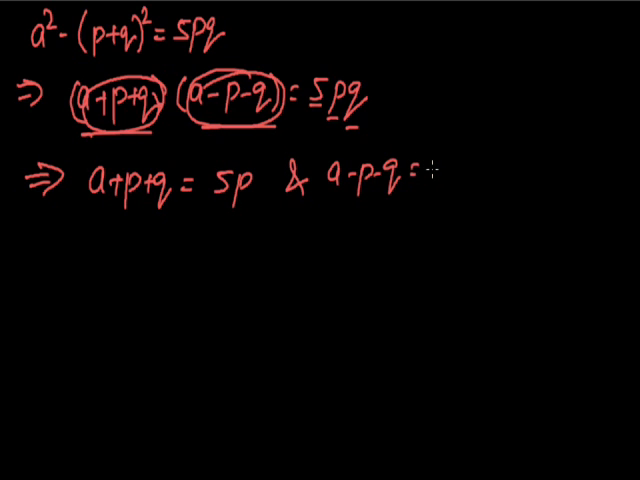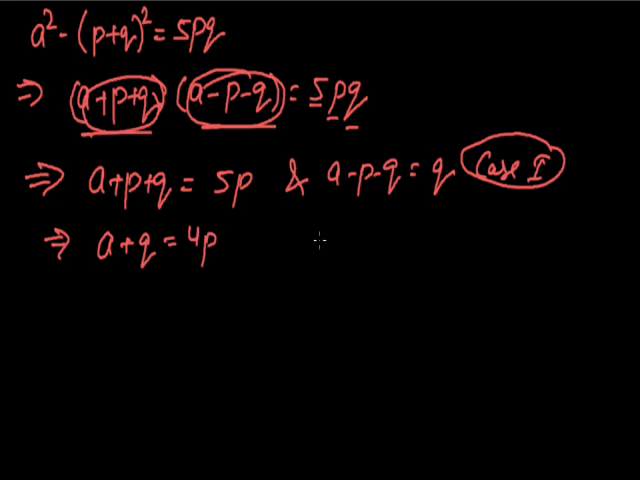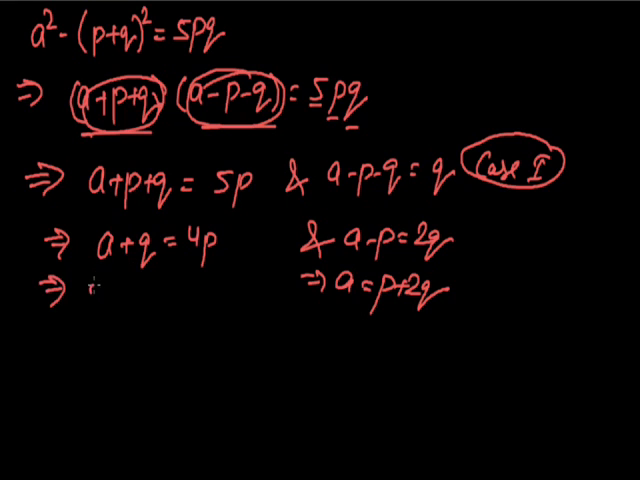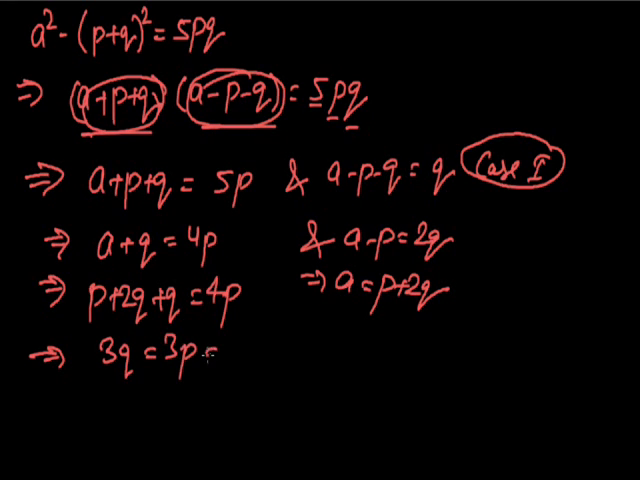From here we have a plus q is equal to 4p and a minus p is equal to 2q. Here we have a is equal to p plus 2q. By substituting this value of a in this equation, we have p plus 2q plus q is equal to 4p, or 3q is equal to 3p. From here we have p is equal to q. Also, by taking the case second as a plus p plus q is equal to 5q and a minus p minus q is equal to p, we will have the same result, that is p is equal to q.